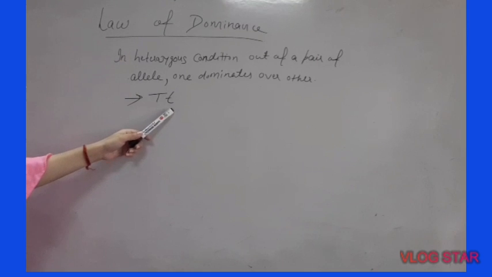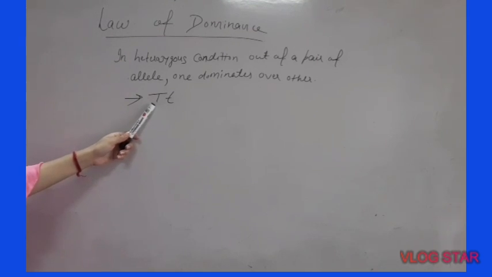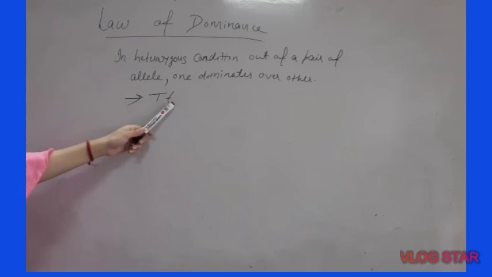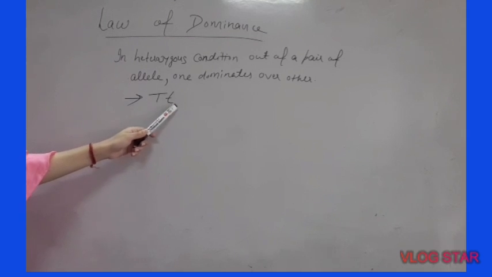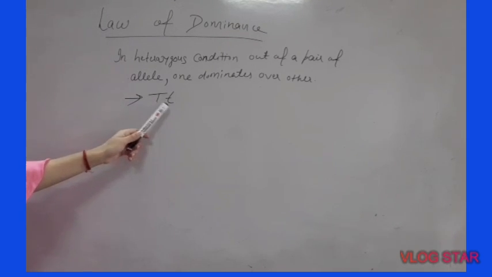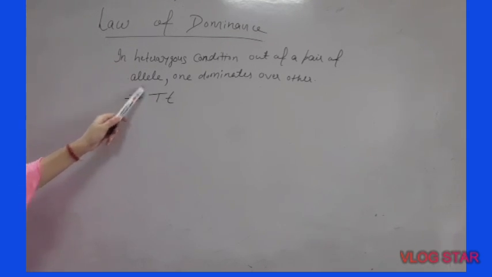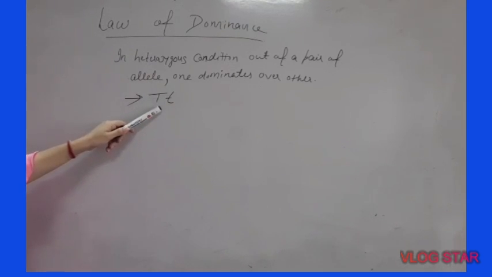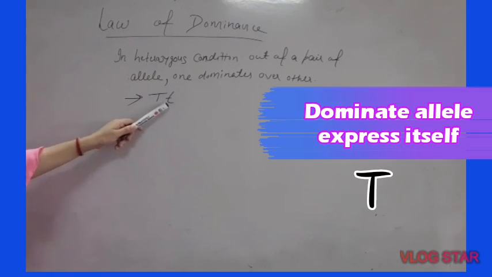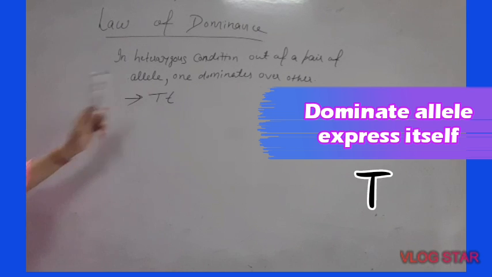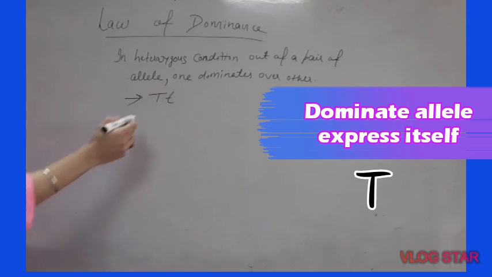Here in this pair, like I have represented T, one is capital and one is small. So in this pair, one allele is different, one is of another type. This pair is known as heterozygous condition. In heterozygous condition, one allele dominates over the other. What does dominates mean now?